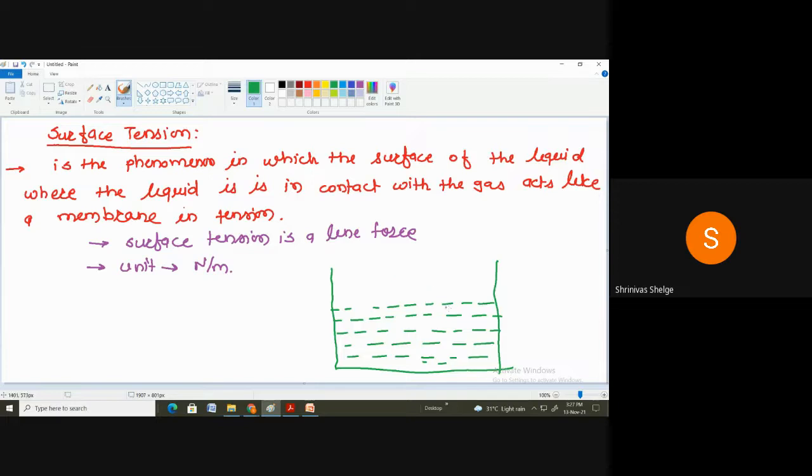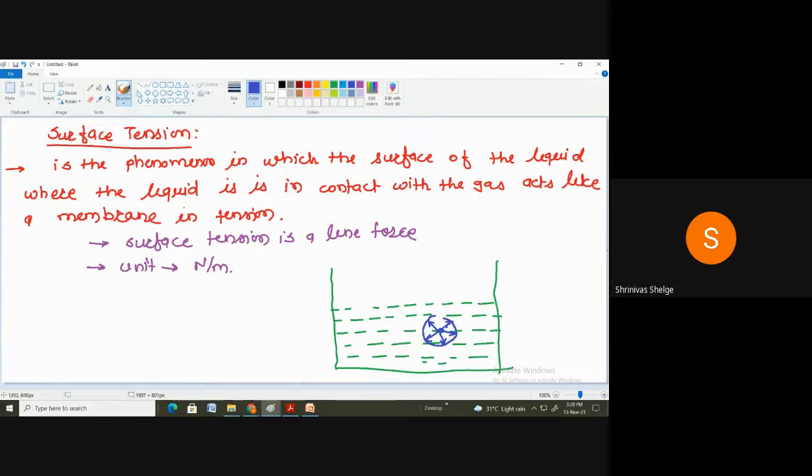If we consider this molecule or particle in this liquid, since around this particle all particles are the same liquid, what happens? It will be attracted in all directions with the same force.